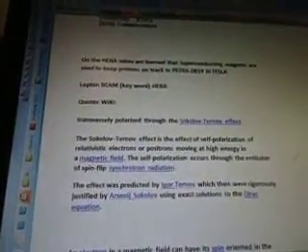The Sokolov Ternov effect is the effect of self-polarization of relativistic electrons or positrons moving at high energy in a magnetic field. The self-polarization occurs through the emission of spin-flipped synchrotron radiation. The effect was predicted by Ternov, which was then rigorously justified by Arsenij Sokolov using exact solutions to the Dirac equation. An electron in a magnetic field can have its spin oriented in the same direction, spin up, or in the opposite direction, spin down, with respect to the direction of the magnetic field, which is assumed to be oriented up.